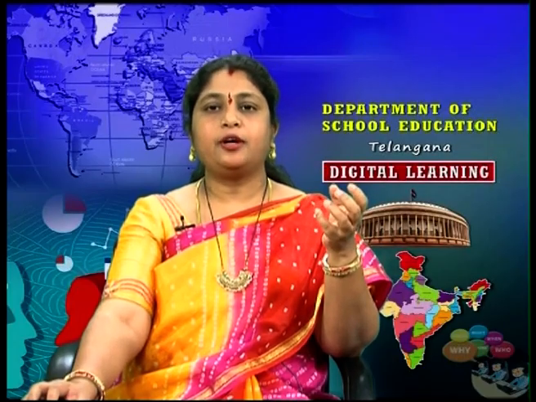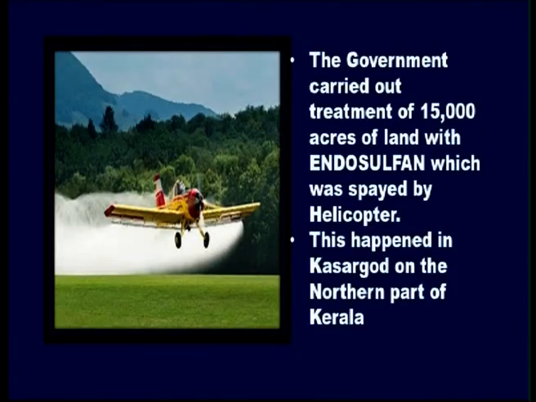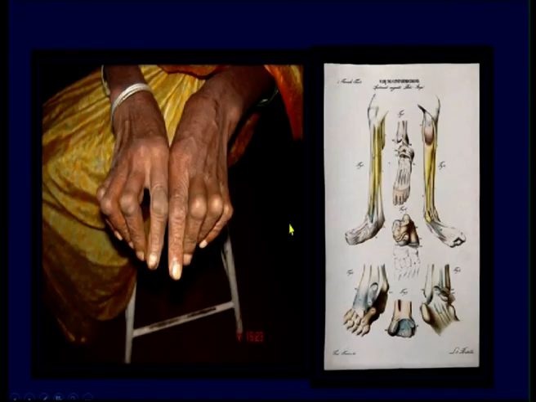So, the government of Kerala carried out treatment of 15,000 acres of land with Endosulfon, which was sprayed by helicopter. This happened in Kasaragod on the northern part of Kerala. So, you can see helicopters were also used to spray this pesticide to control the pest on the cashew crop. But what happened? What is the impact of this? And this continued for 25 years.